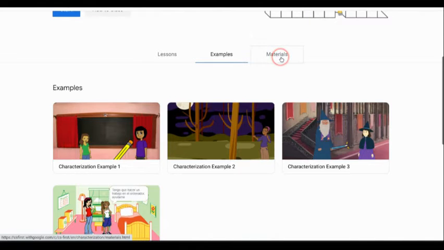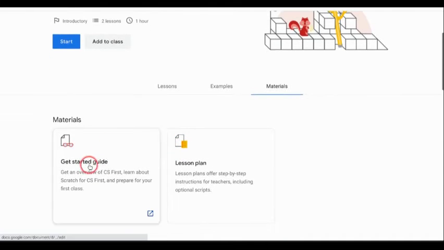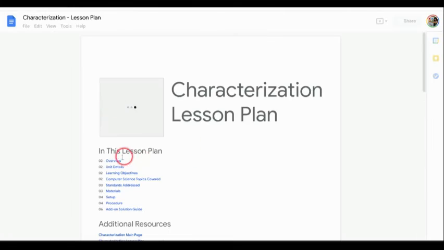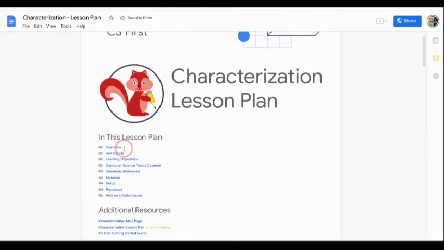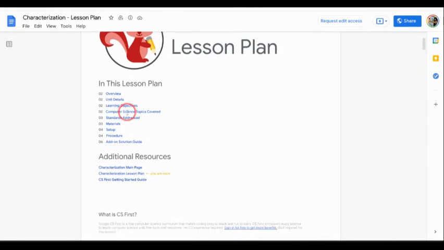And if you go into the material page, you'll notice here that you can access the Get Started guide. There's lesson plans here. And in these lesson plans, it goes over so much. And did I mention that CS First aligns with the ISTE and the CSTA standards? Oh my goodness gracious.